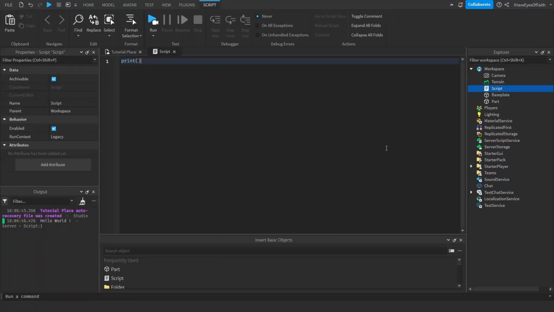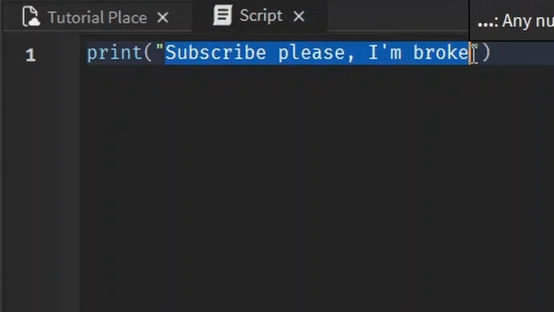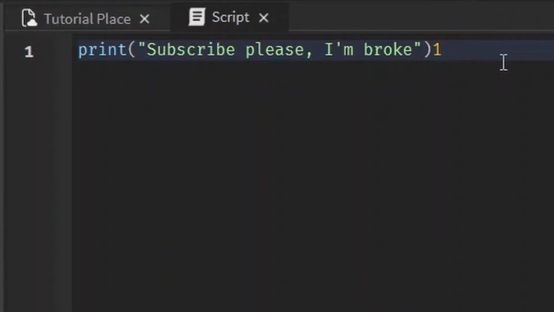Strings are a data type that essentially can be explained as text. When we print something with the quotes, that is a string. Anything we write within quotation marks is automatically a string, and you can tell it's a string because it turns green. Just like with the numbers, they turn orange in my case. It might be a different color for you if you customized it, or if I customized it and I don't remember. But yeah, in my case, strings turn green.